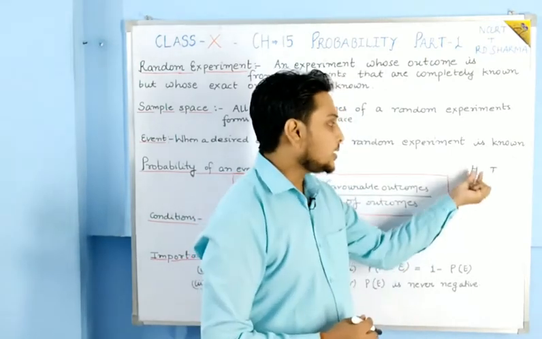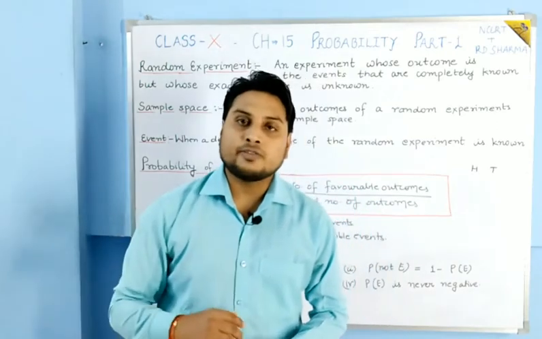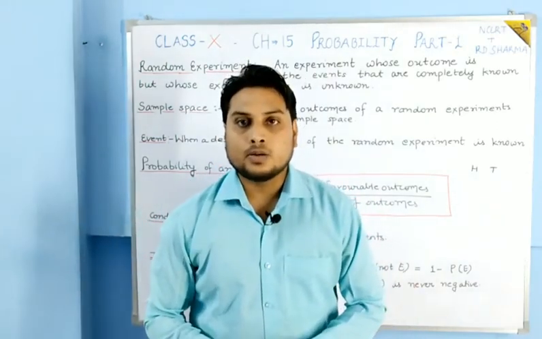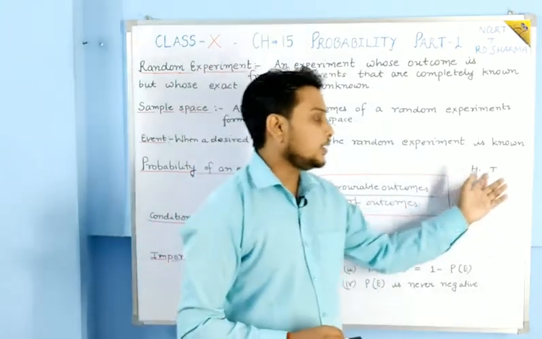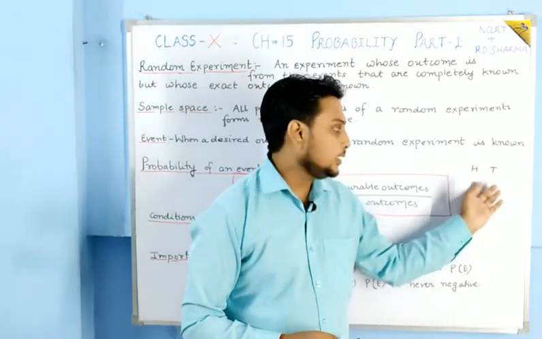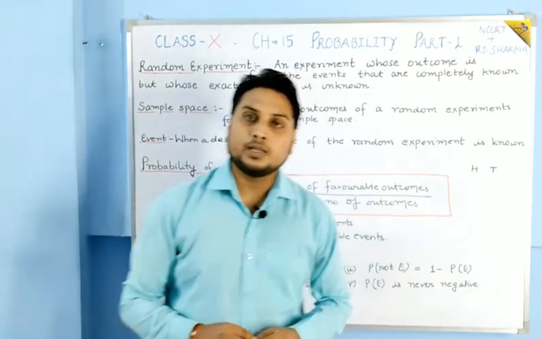This head and this tail are the possible events of the experiment, that is tossing a coin. Either head will come or tail will come. These two are known as events, that is, possible events.